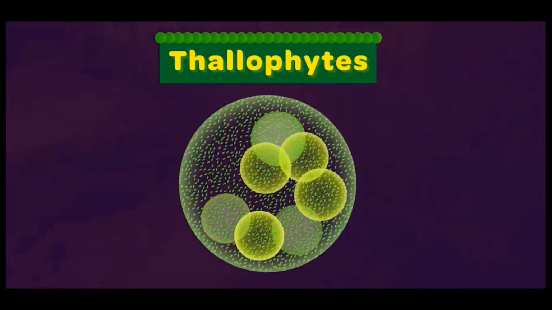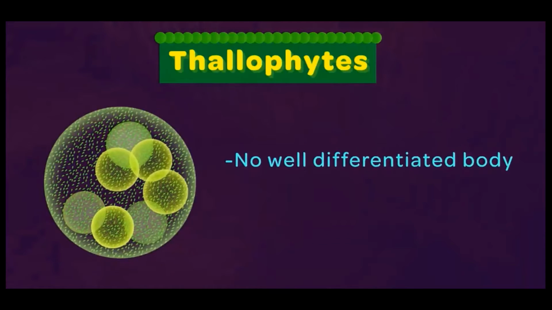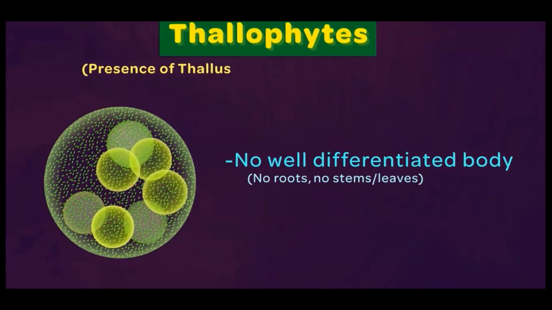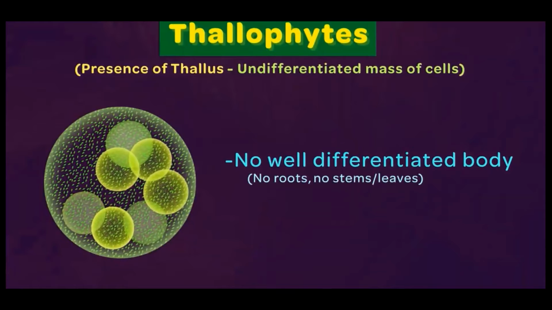Thallophyta or Thallophytes are the lowest of all plants. These do not have a well-differentiated body, no roots, no stem or leaves. So what exactly is their structure? The name Thallophyta indicates the presence of a thallus, which is an undifferentiated mass of cells.